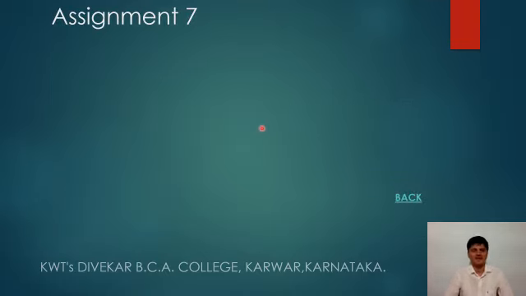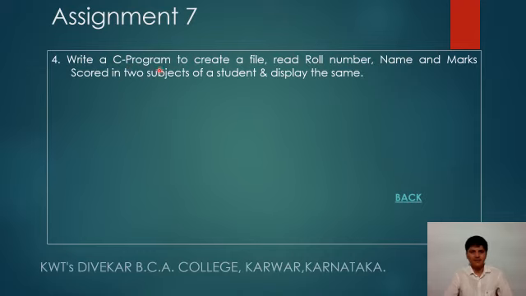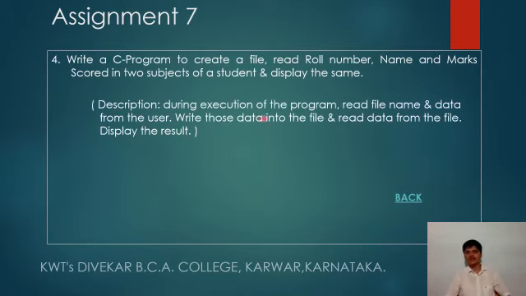Now the assignment: write a C program to create a file, read roll number, name and marks scored in two subjects of a student and display the same. The description is: during execution of the program, read the file name and data. The data are roll number, name and marks scored in two subjects by a student, write those data into the file, read the data from the file and display the result.